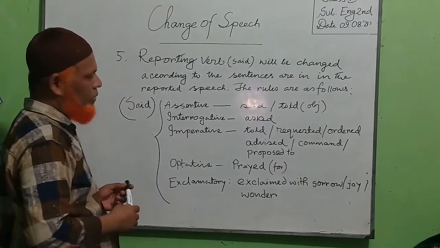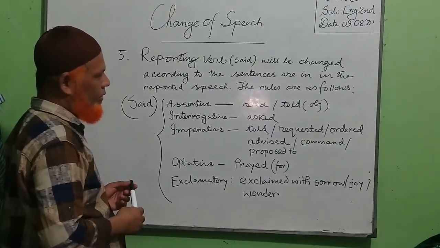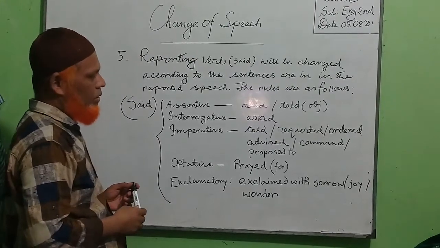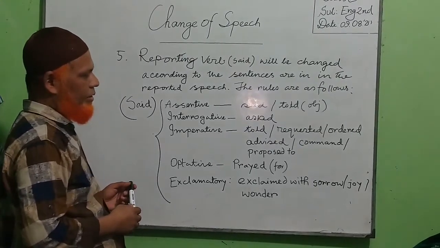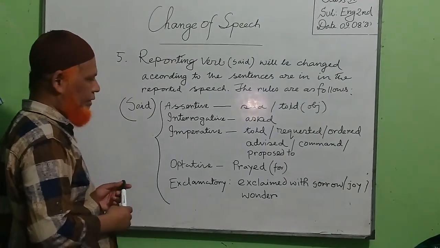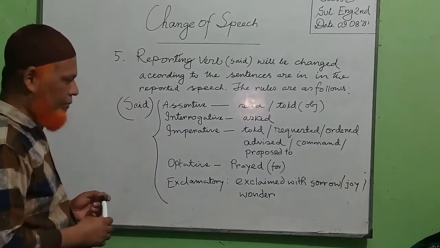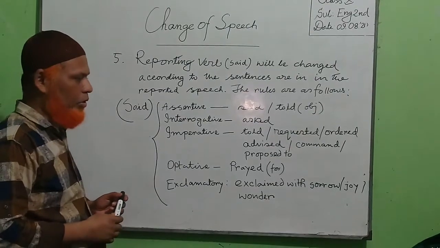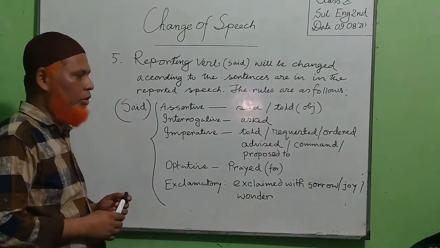For an imperative sentence, we use different words: told, requested, ordered, advised, commanded, proposed to. For an optative sentence, prayed, and for an exclamatory sentence, we use exclaimed with sorrow, exclaimed with joy, or exclaimed with wonder.